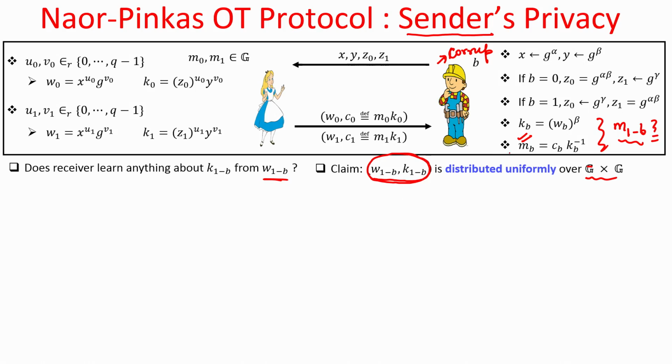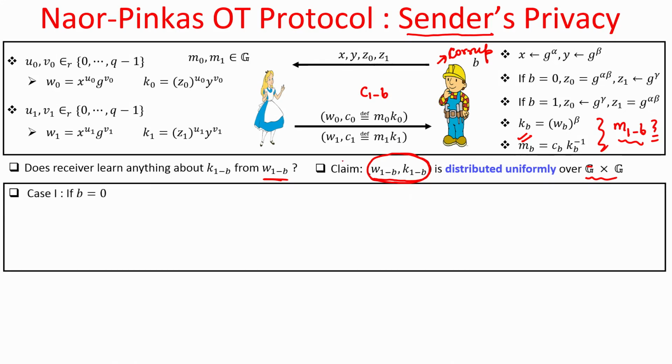So the element c sub 1 minus b will be a completely random element from the viewpoint of a corrupt Bob, and hence he cannot figure out which message m sub 1 minus b is actually masked in this ciphertext c sub 1 minus b.